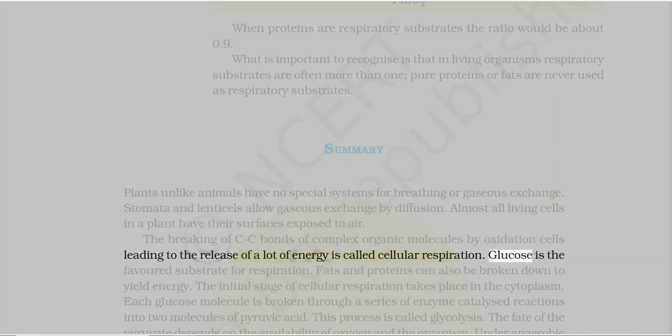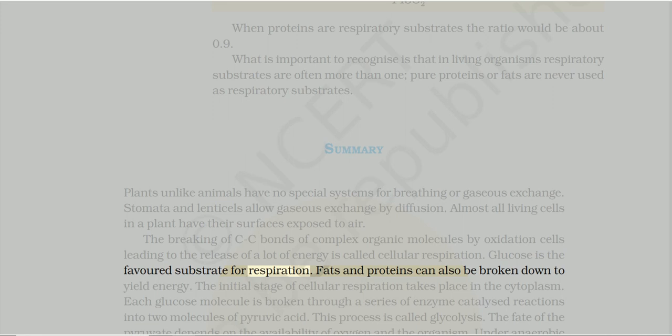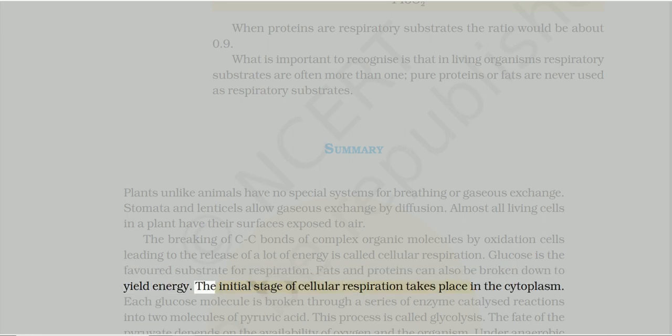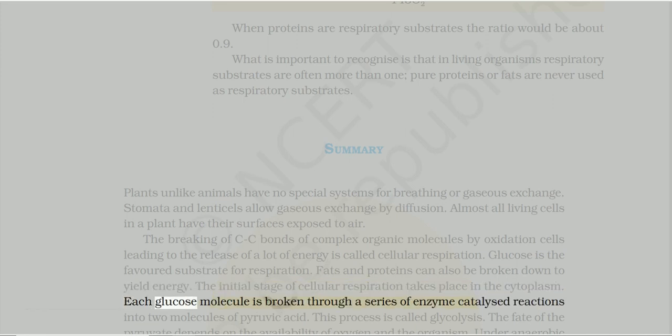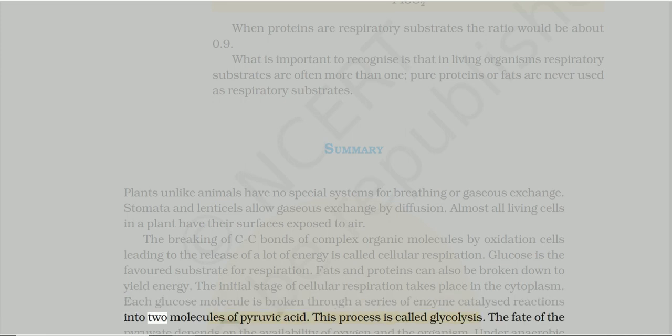Glucose is the favored substrate for respiration. Fats and proteins can also be broken down to yield energy. The initial stage of cellular respiration takes place in the cytoplasm. Each glucose molecule is broken through a series of enzyme-catalyzed reactions into 2 molecules of pyruvic acid. This process is called glycolysis.